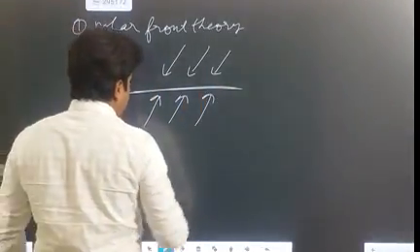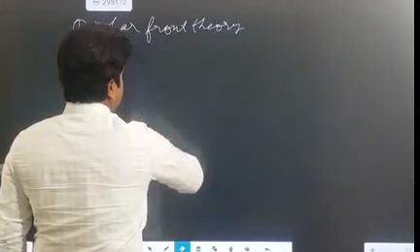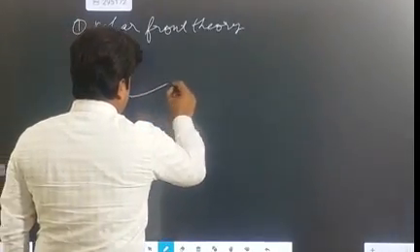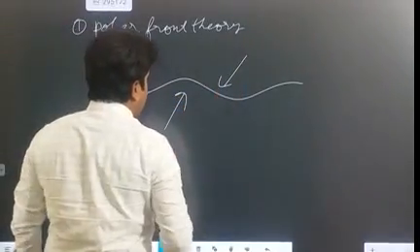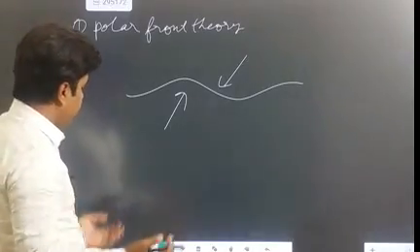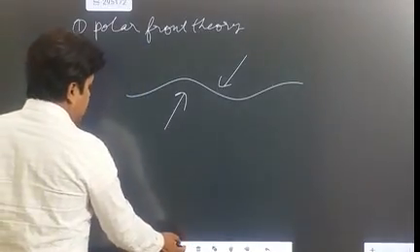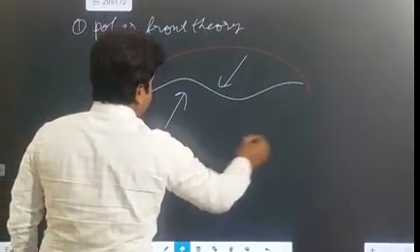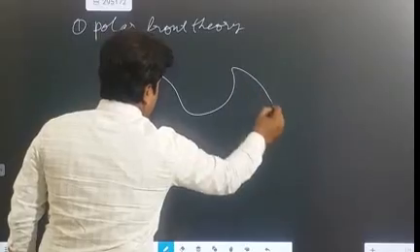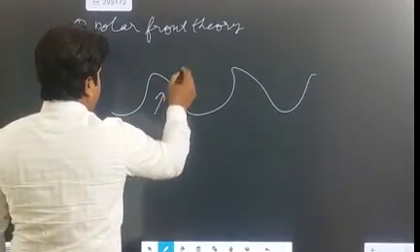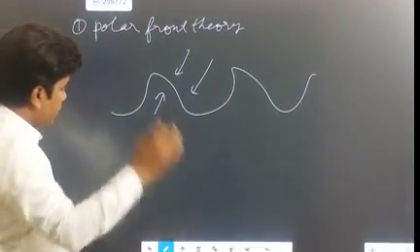After some period of time, this front actually becomes wavy. It becomes like this. So this side you have warm air, this side you have cold air. That's how this front becomes wavy according to the polar front theory. And later on, with time, this wave keeps on getting accentuated like this. So this side you have a warm air mass, this side you have a cold air mass. That's how, with time, this wave keeps on getting accentuated.